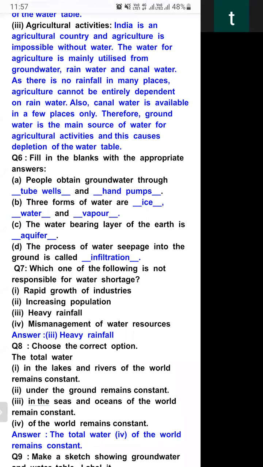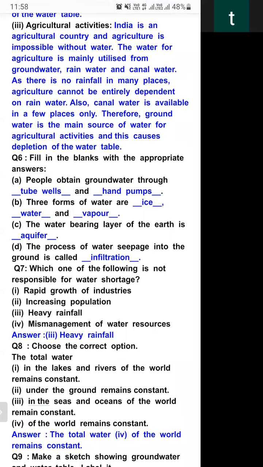Question number 7. Which one of the following is not responsible for water shortage? Rapid growth of industries, increasing population, heavy rainfall, mismanagement of water resources. Heavy rainfall, yes. The third option is the correct answer. Heavy rainfall is not responsible for water shortage. Heavy rainfall increases the availability of water.